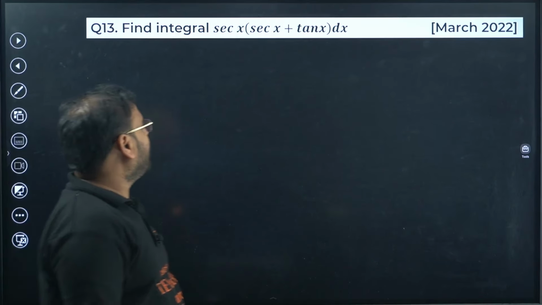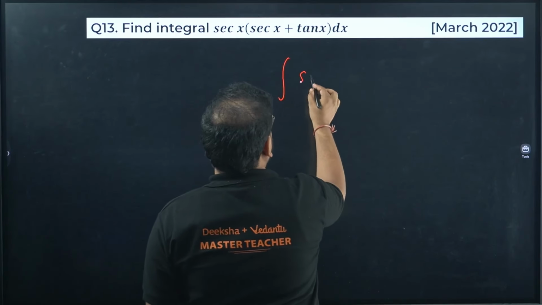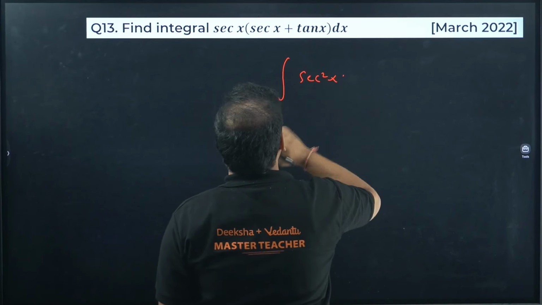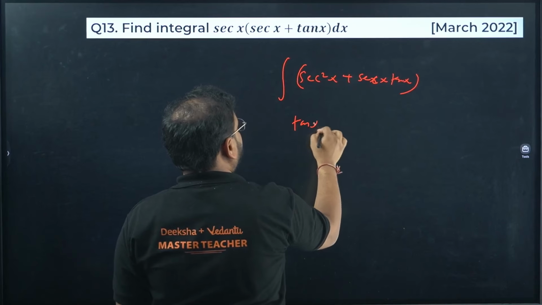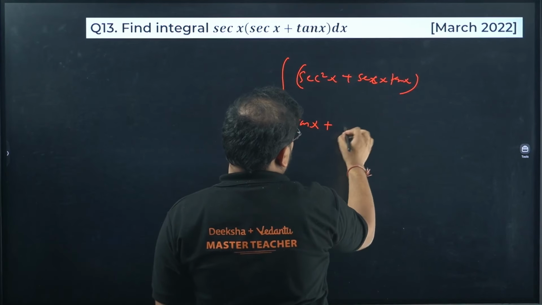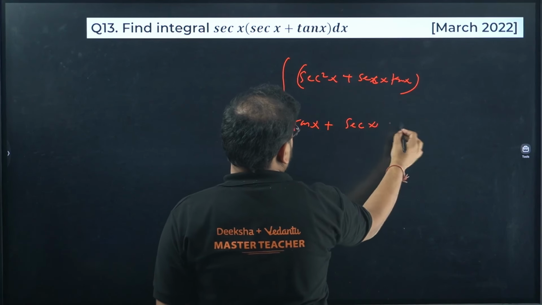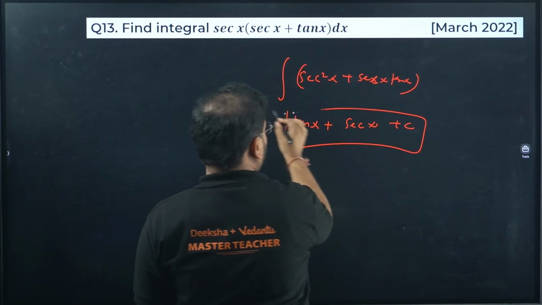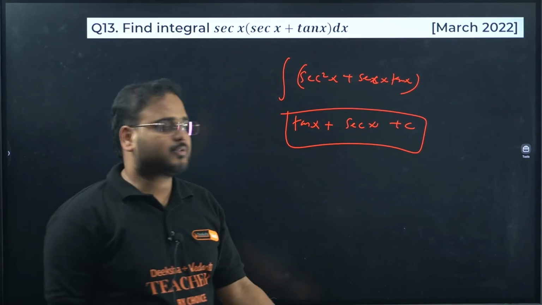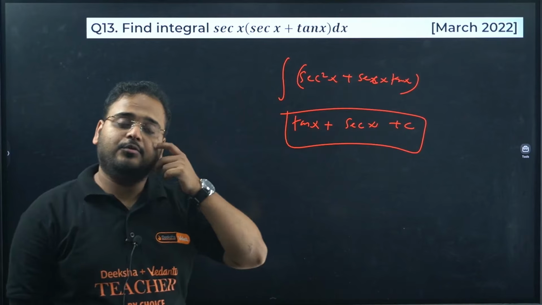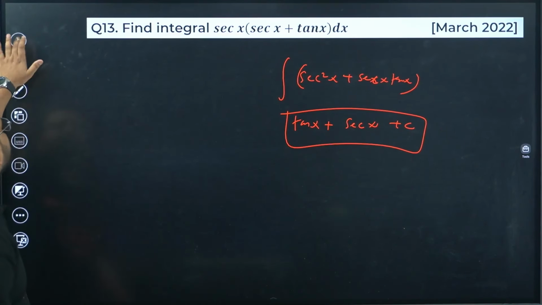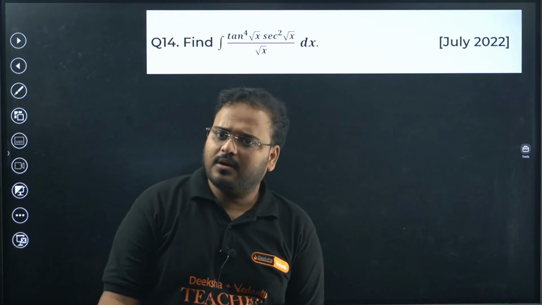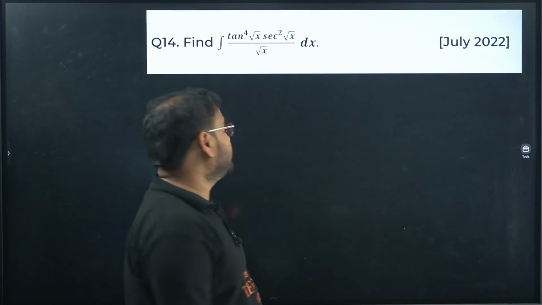Next, integral of sec square x plus secant x tan x. Answer will be tan of x plus secant of x. Of course, plus c. 2 marker. Sec into sec is sec square and sec into tan is sec tan, and if you integrate them, answer is tan and secant. Formula, if you remember, direct answer. Next, another simple question, looks difficult but it is very very simple.